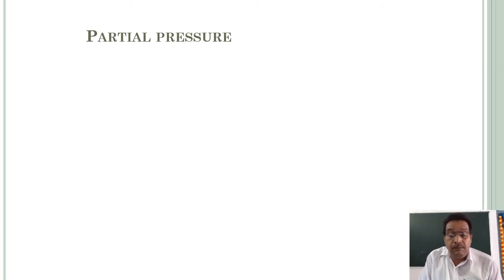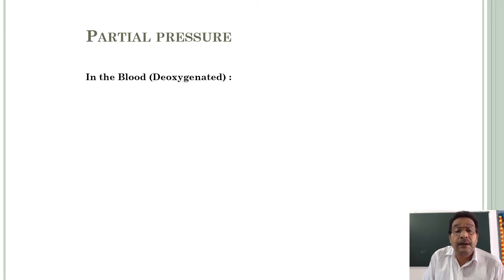And next, in the deoxygenated blood. Deoxygenated blood means in the systemic veins. What about the partial pressure of O2?